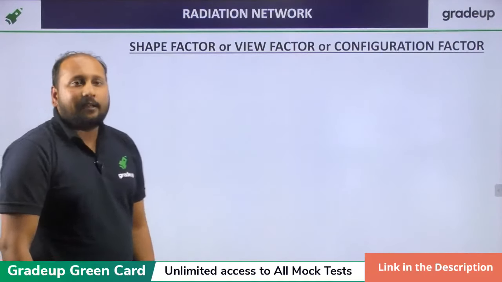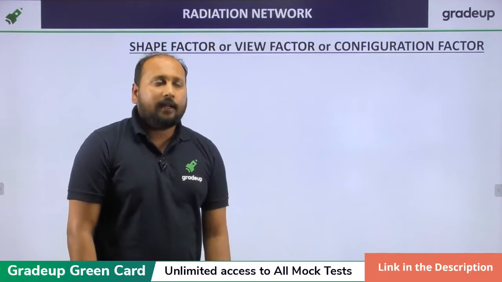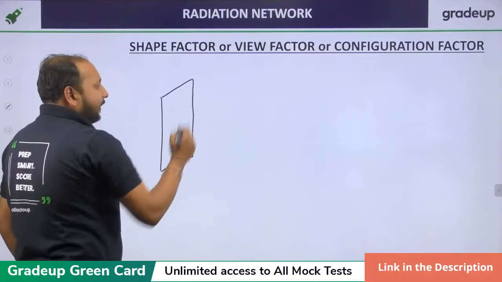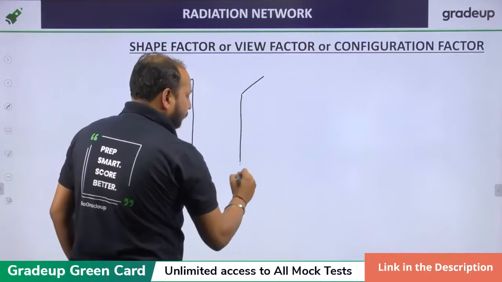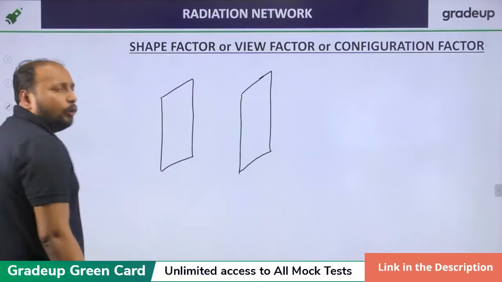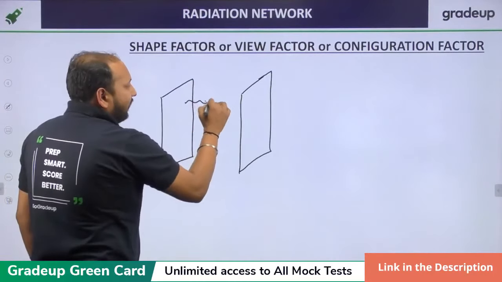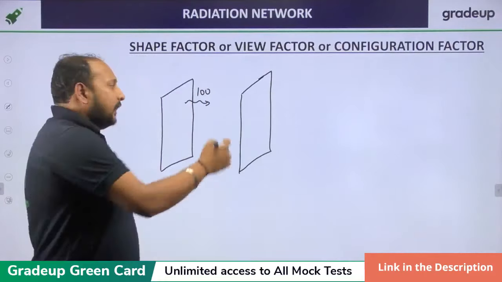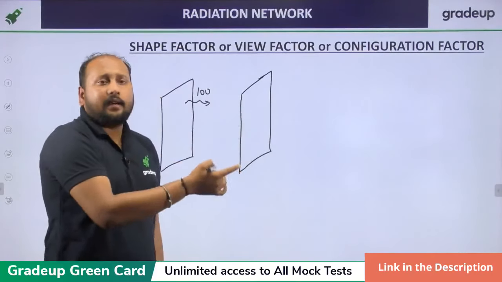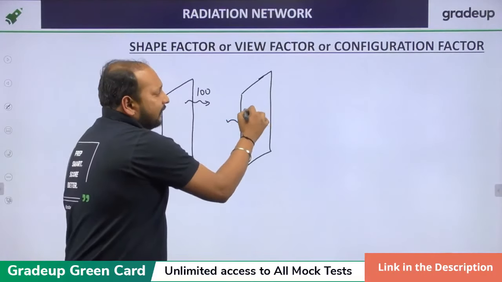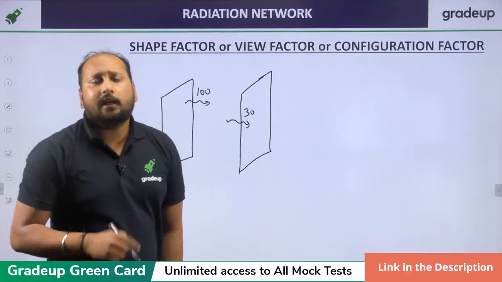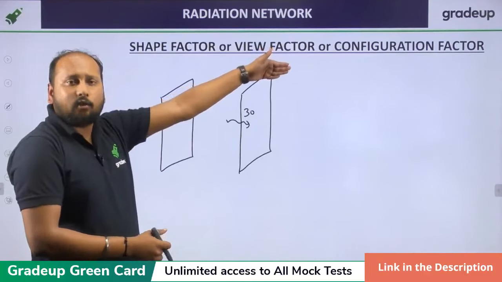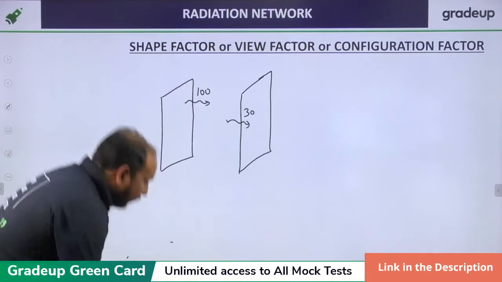Shape factor is basically, let me take an example for you. For example, we are having one plate, and a second plate. Okay, these are two plates. From plate 1, for example, 100 units is being emitted, and out of this 100, let us suppose only 30 units is reaching plate 2. Because there can be chances the radiation won't be reaching plate 2. This is plate 1.